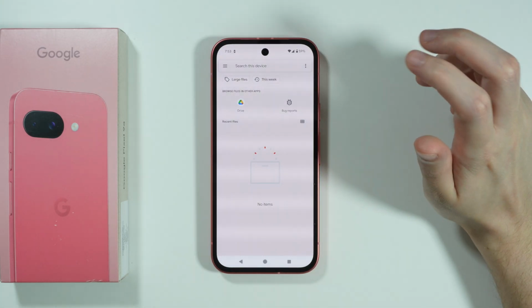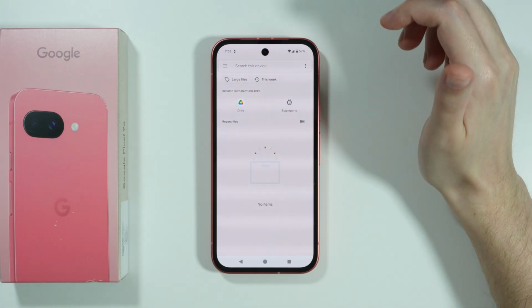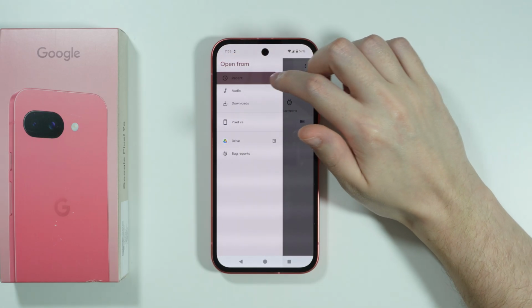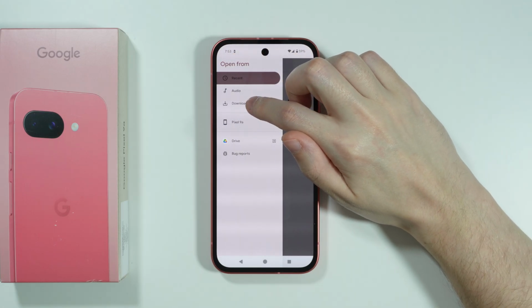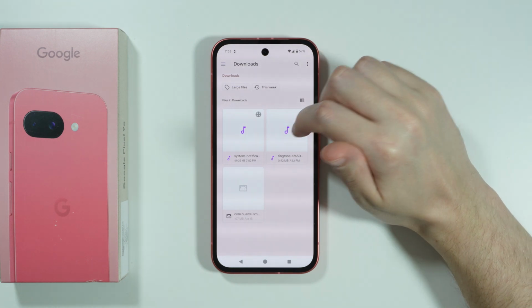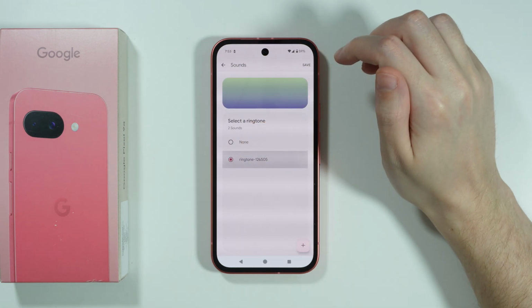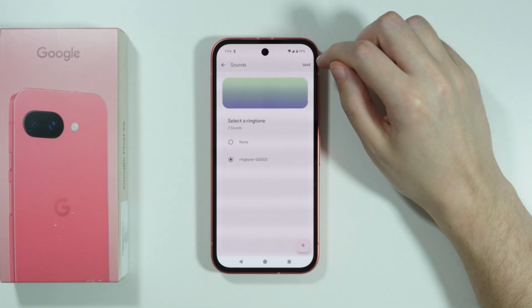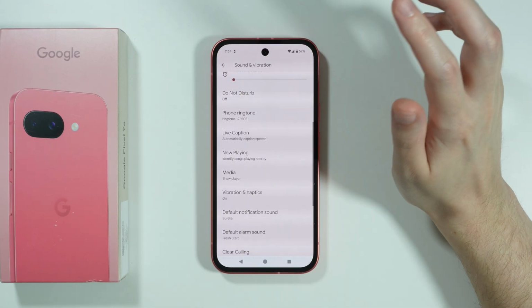Now you should be able to choose the ringtone from your phone. So for example, we can tap on this left side in order to, for example, go to audio or downloads, and then we can choose the sound. So let's say I'm gonna choose this ringtone over here. I can select it now. We also have the preview. Press save in the top right corner, and that's pretty much it.